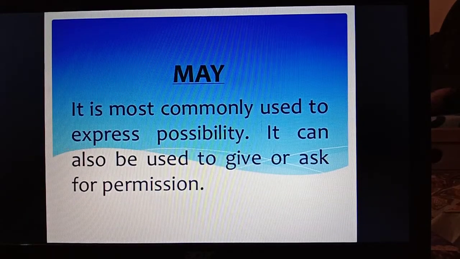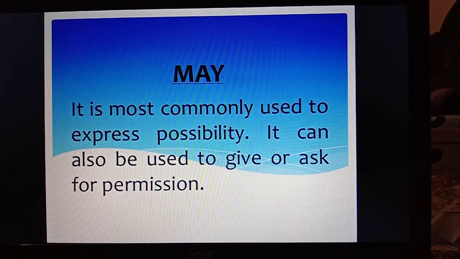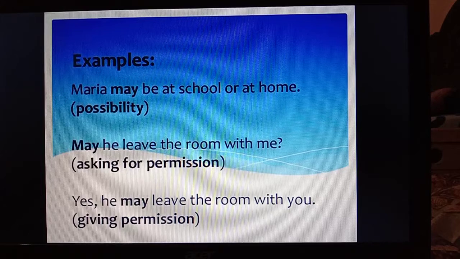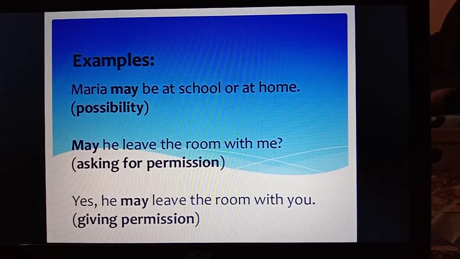Now, may is most commonly used to express possibility. It can also be used to give or ask for permission. So, see the examples. Maria may be at school or at home. This is the possibility. Here, may is used to express possibility. Maria may be at school or at home, means she may be at school or at home.